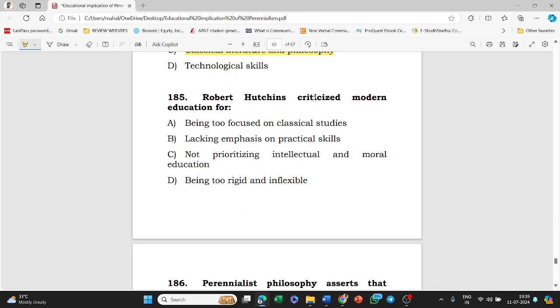Robert Hutchins criticized modern education for being too focused on classical studies, lacking emphasis on practical skills, not prioritizing intellectual and moral education, being too rigid and inflexible. Option C, that is not prioritizing intellectual and moral education, is the right answer to this question.